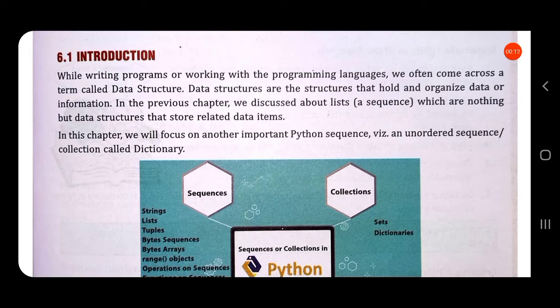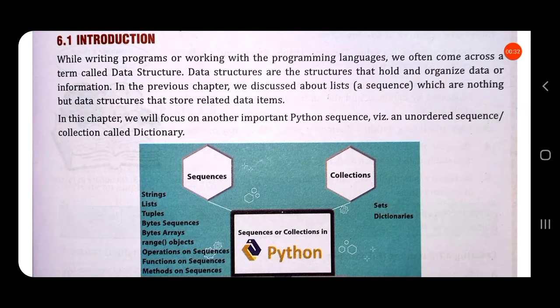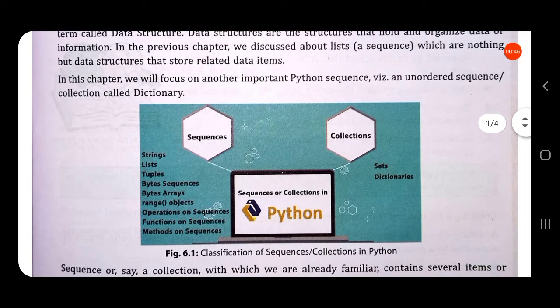While writing programs or working with programming languages, we often come across a term called data structure. Data structures are the structures that hold and organize data or information. In the previous chapter, we discussed lists, which are a data structure that stores related data items. In this chapter, we will study another important data structure called dictionaries.